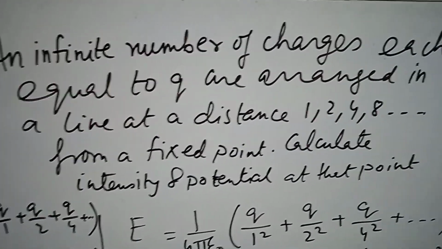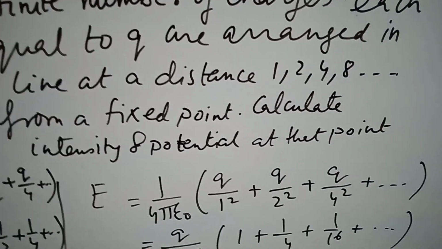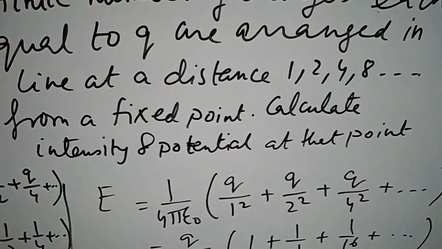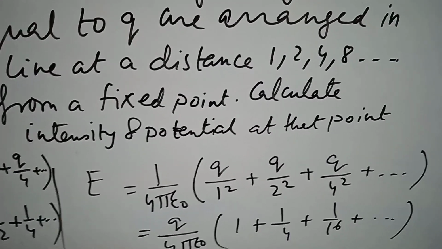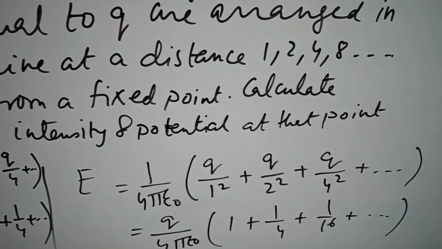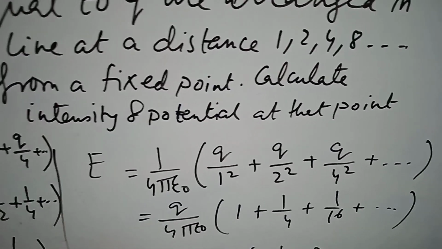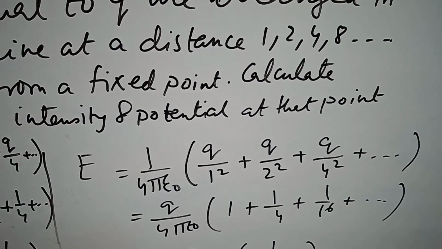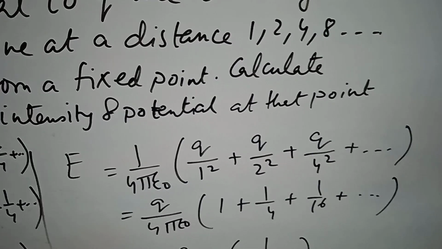So what is the formula of intensity? E equals 1 by 4 pi epsilon 0 q by r square. So it's a summation. That is E equals 1 by 4 pi epsilon 0 into q by 1 square plus q by 2 square plus q by 4 square. So q is common. So 1 plus 1 fourth plus 1 by 16 plus dot dot dot.